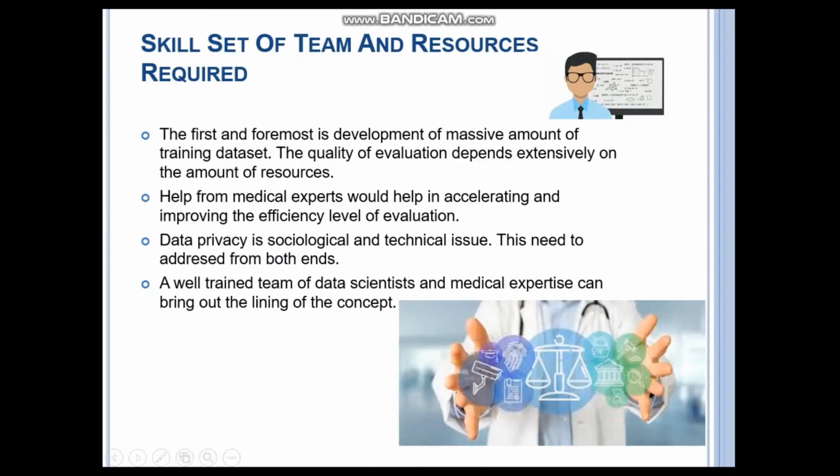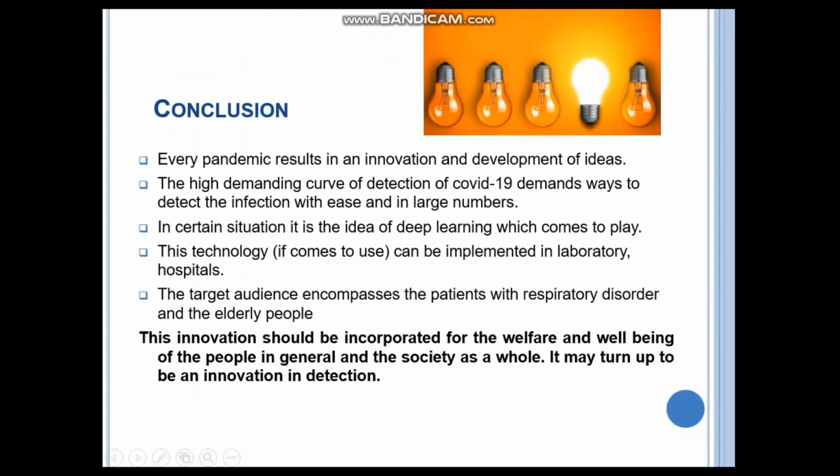The most important thing is the development of datasets. Medical experts can accelerate the level of evaluation. Trained data scientists and medical experts can bring more efficiency to this project. So deep learning can be used to meet the high demand curve of COVID-19 detection. Our target audiences are the elderly people and the people with respiratory disorders. This innovation should be incorporated for the welfare and well-being of the people in general and the society as a whole. It may turn out to be an innovation in detection.